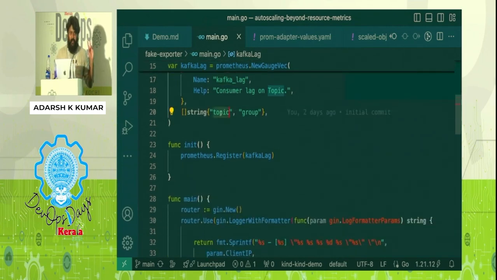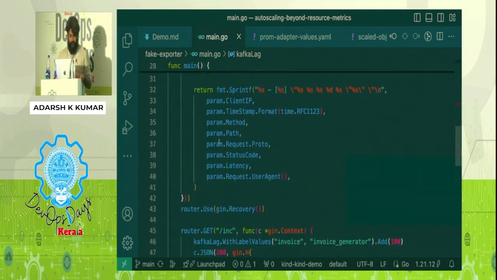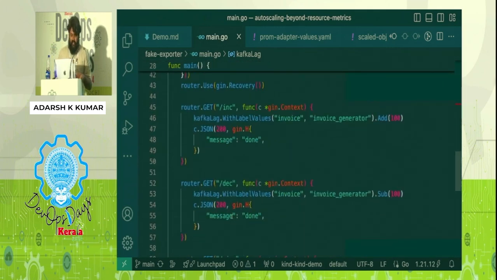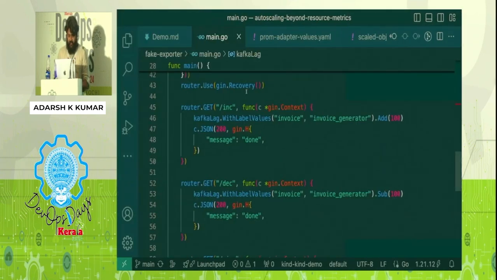It takes two labels. Everyone at a high level understands the form of Prometheus metrics: there will be a value, there will be a metric, something that we are measuring, and some associated metadata which defines that. Here what we are measuring is Kafka lag, and Kafka lag in general relates to a topic and a consumer group. I've written some dummy APIs like increment and decrement, which will go ahead and increment and decrement this value. Ideally, there will be an exporter talking to Kafka and figuring out what the lag is, but here I'm faking the whole thing.